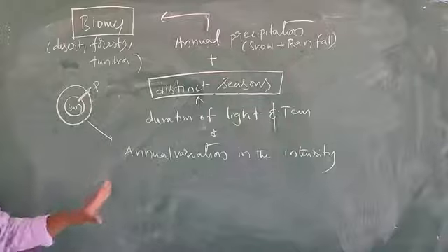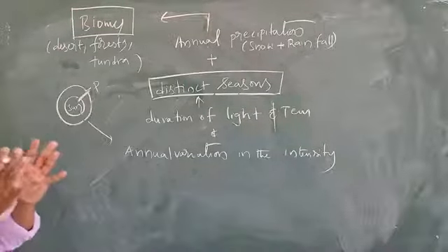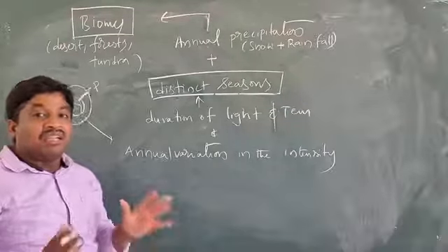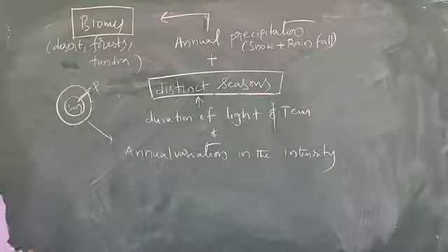What is meant by biomes? A biome is a large community of flora and fauna distributed in an area.